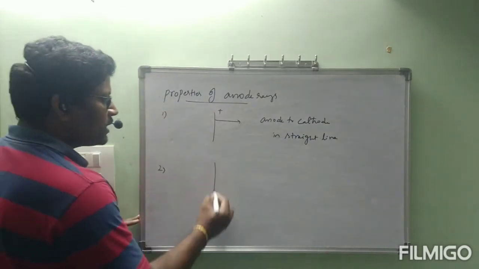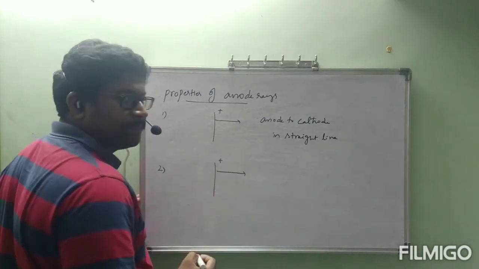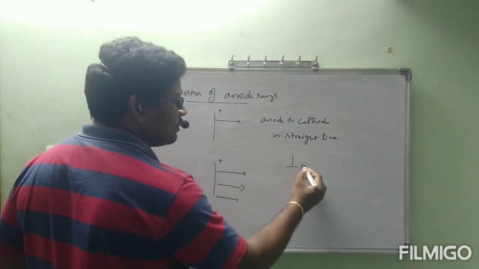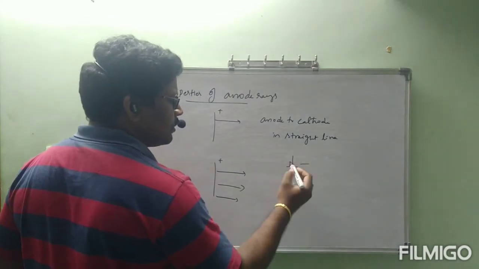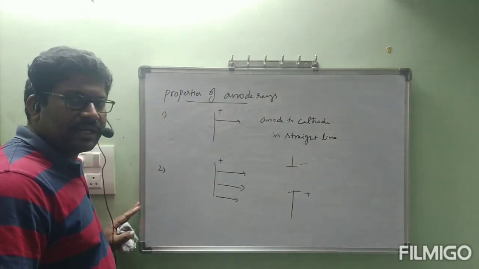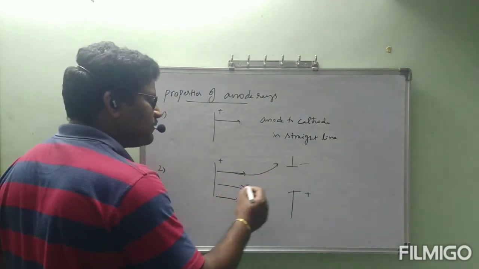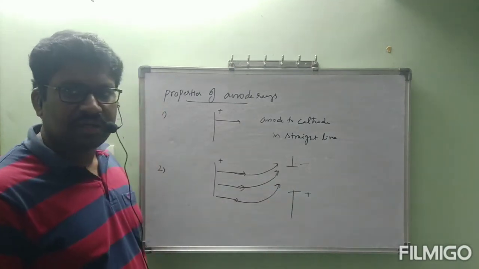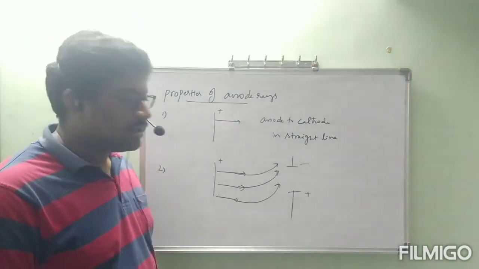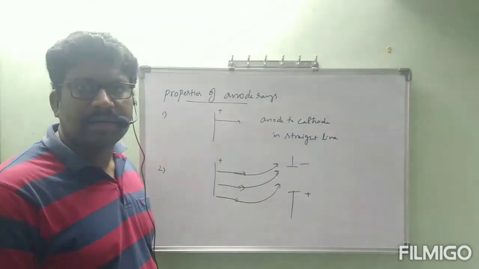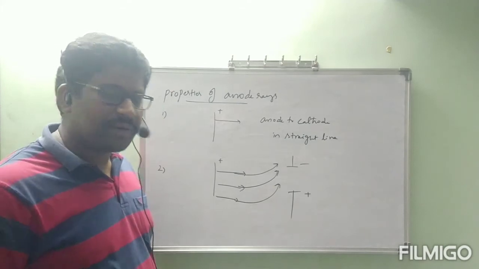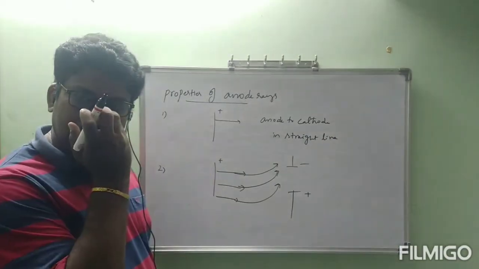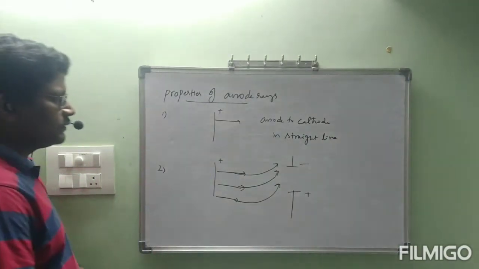Second one: in the path of anode rays, if you apply an electric field, these anode rays will be deflected towards the negatively charged plate, because these are positively charged particles. They will be attracted towards the negatively charged plate. Cathode rays are deflected towards the positively charged plate, oppositely. Okay, next, the third one.